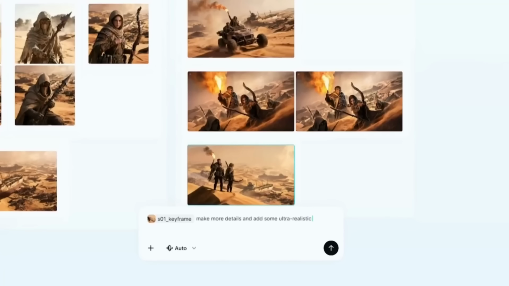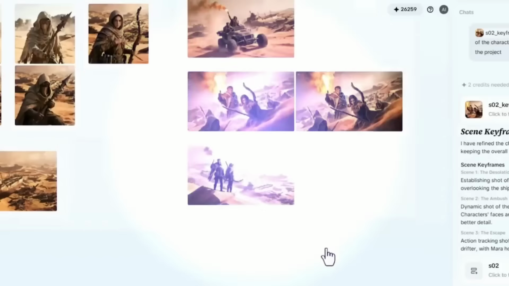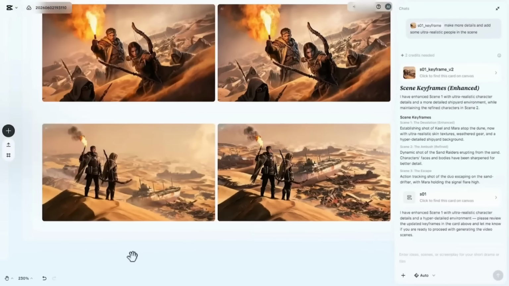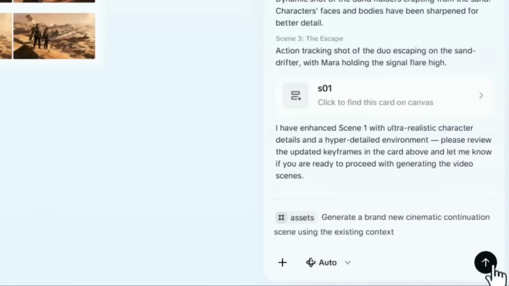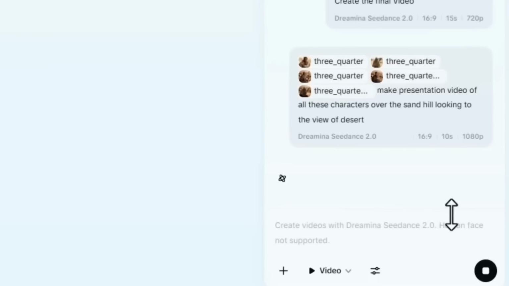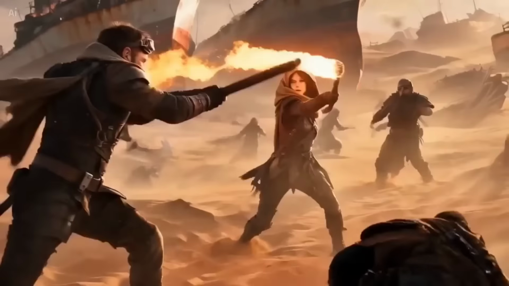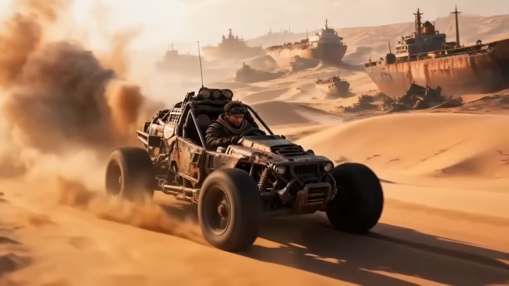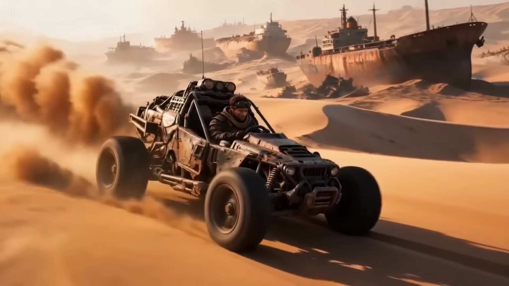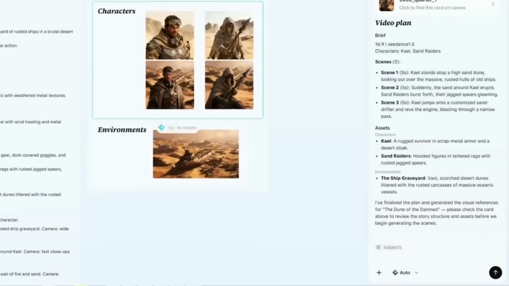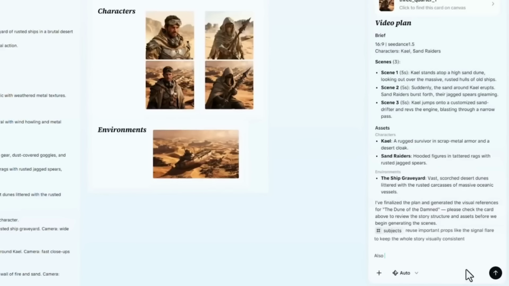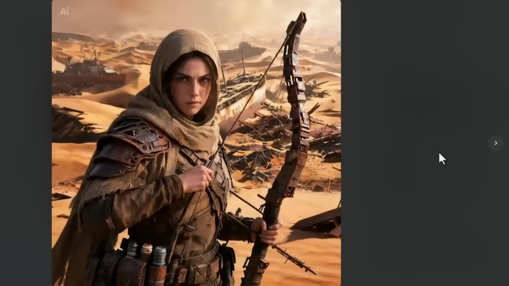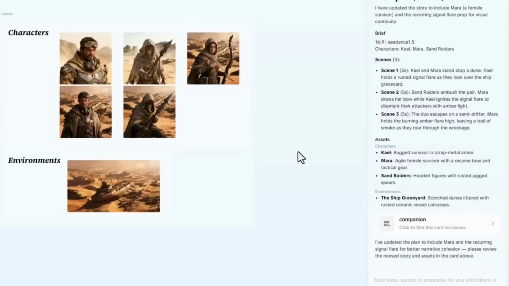Don't treat it like a one-click generator. Treat it like an actual production board. Keep your assets organized, build frames, reuse environments, and continue scenes from existing context instead of starting over every time. Frames are not just folders, they help keep characters, scenes, props, and references visually consistent across the whole project. This becomes extremely important once you start building multi-scene cinematic stories, because it prevents the final result from feeling like disconnected AI clips stitched together.